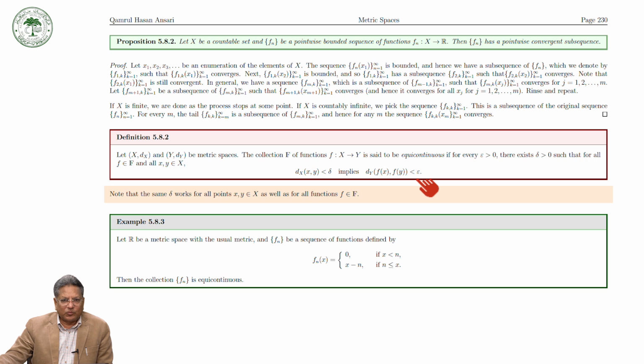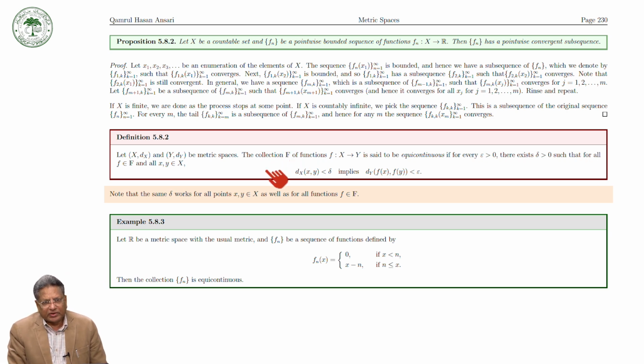So this is a collection of functions that is called equicontinuous.